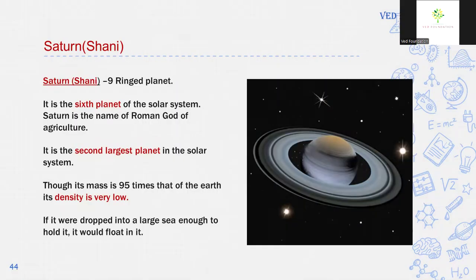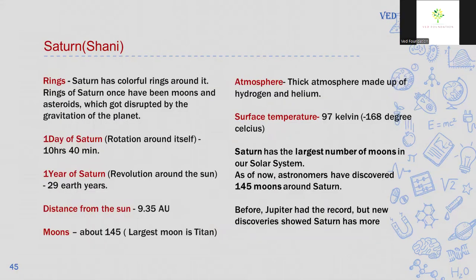Next planet is Saturn or Shani. It is the sixth planet in our solar system. Saturn is the name of Roman god of agriculture. It is the second largest planet in the solar system. Though its mass is 95 times that of the Earth, its density is very low. If it were dropped into a large sea enough to hold it, it would float in it. Means its density is less than density of water.